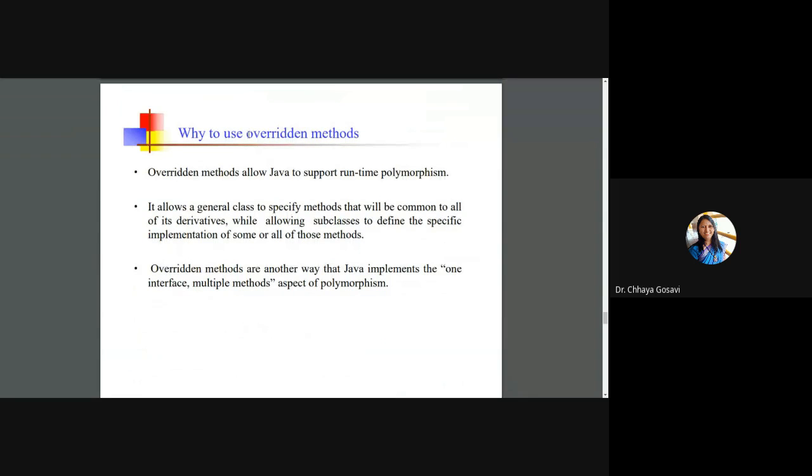So why use overridden methods? Overridden methods allow Java to support runtime polymorphism. Otherwise, what is the use of Java? You can write programs in C or C++. If you don't use overloading, overriding, dynamic method dispatch, then there is no use in going for Java. It gives you extra power to make your program simpler, more readable, more secure, robust. So you need to use these advanced concepts while programming.